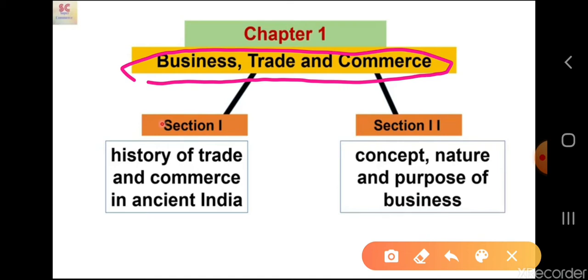In both the books, this chapter is divided into two sections. The first section deals with the history of trade and commerce in ancient India, and the second section deals with the concept, nature and purpose of business. Students, before we begin this chapter, you have also heard the term business thousands of times.